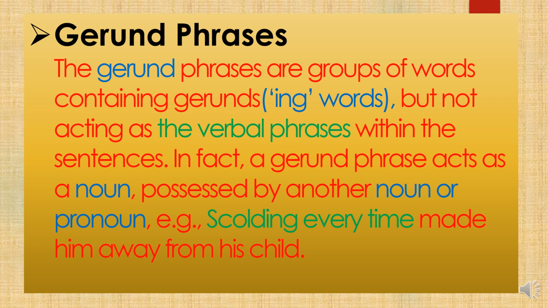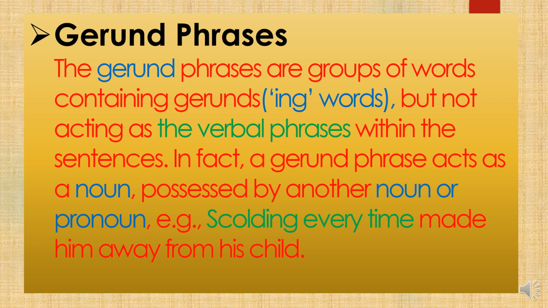Gerund phrases. It is also a kind of phrase, a group of words which use the ing words. So these are the phrases that are using the ing verb. But they are not acting as verbs within the sentences. In fact, a gerund phrase acts as a noun possessed by another noun or pronoun. So a gerund phrase acts like a noun, so it will always be a noun.